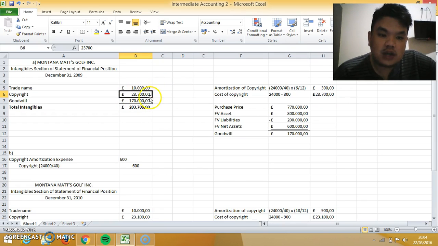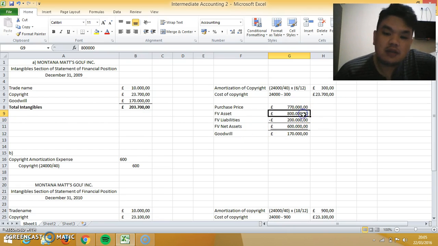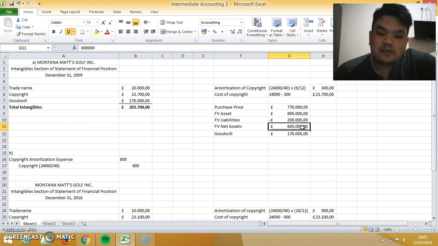So how do we calculate the goodwill? The goodwill, as we know, is calculated by the purchase price minus the fair value of net assets. Here we have the purchase price, which is stated in the book. We also have the fair value of assets and the fair value of liabilities. So we can find the fair value of net assets, which is 800,000 minus 200,000, and we get 600,000.